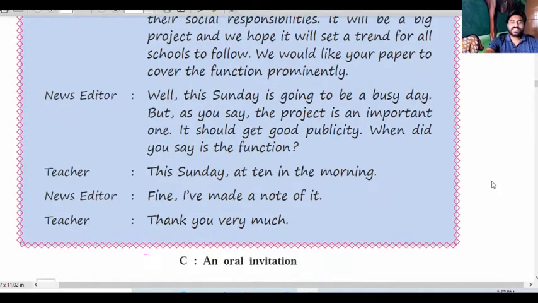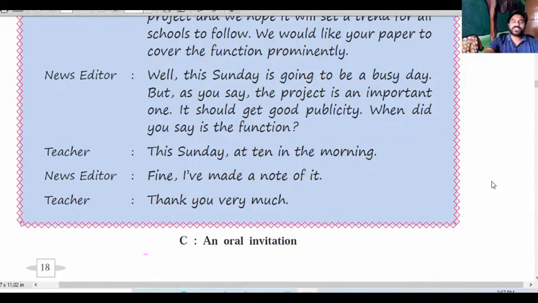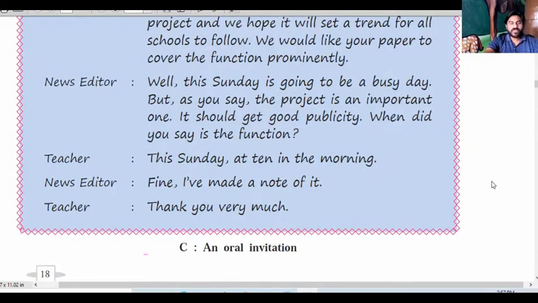Then the news editor says, fine, I have made a note of it. So he put a note on it, and then the teacher said, thank you very much. Now the call is over. When the teacher asked him to come to that program, the news editor said that day he was so busy. Again he said, okay, you tell me again when that program is held. So he said again, and the last is thank you very much. So this is the end of the conversation or the communication.